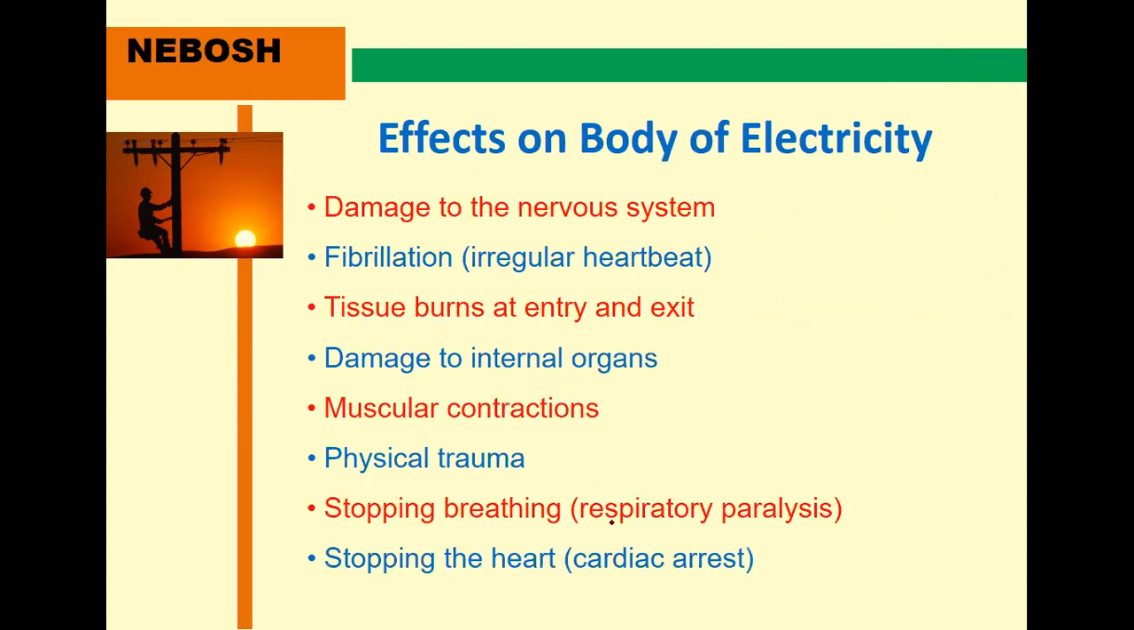Effects on the body of electricity. It can automatically damage the nervous system, and also cause heartbeat problems, which is known as fibrillation. Also burns in the tissues, and blood circulation is not proper, entry and exit wounds, and internal organs also damaged. Also muscular contractions, muscular problems, internal bones, joint dislocation, some pains.